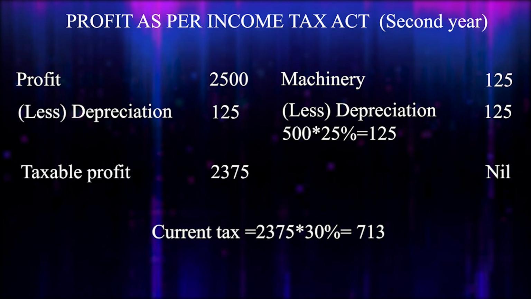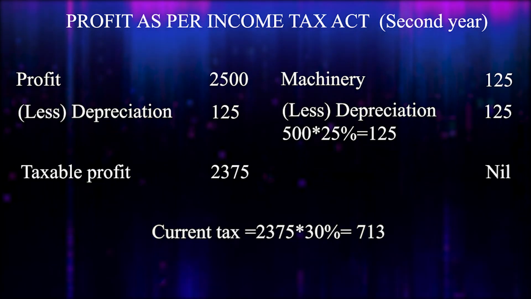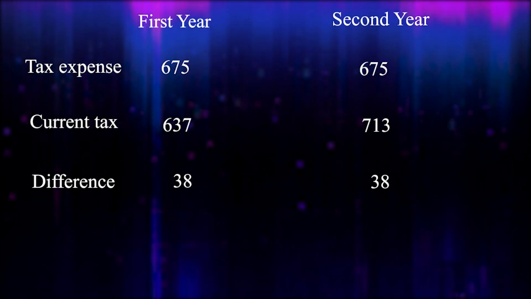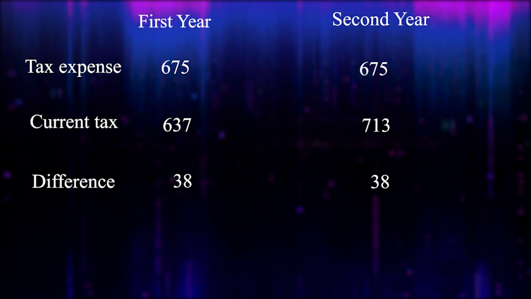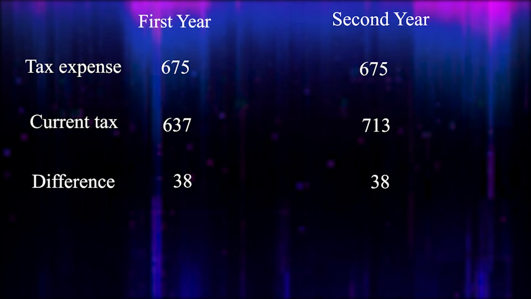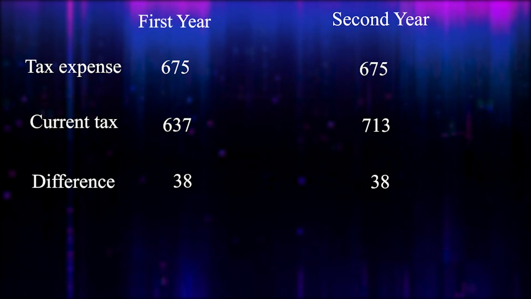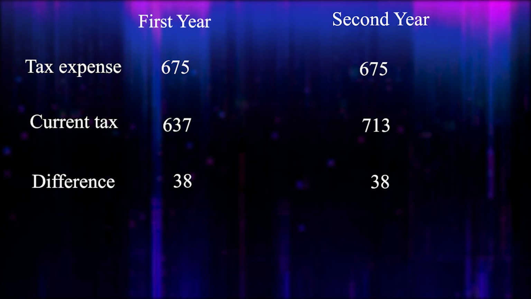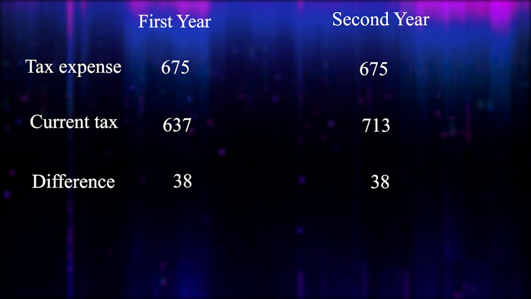Okay, I will draw a table so you will get a clear picture about tax expense and current tax for the first and second year, okay? So this is the table. So first year, second year, tax expense. See, first year tax expense was rupees 675 and second year also 675. And current tax, see, first year 637 and second year 713. First year our tax liability, so our actual tax liability is current tax, right? That is, this is the calculation as per income tax law. We have to pay rupees